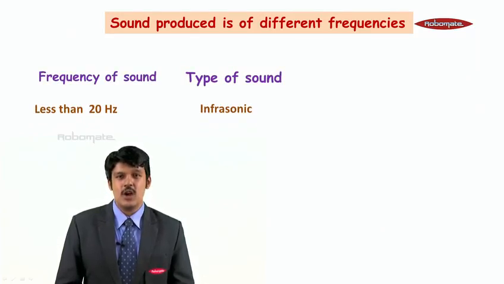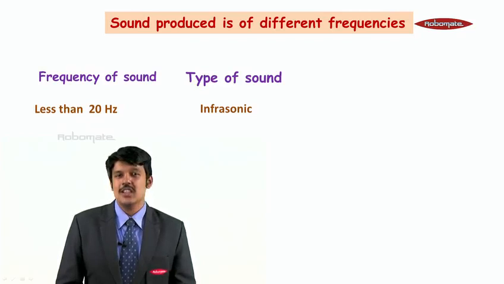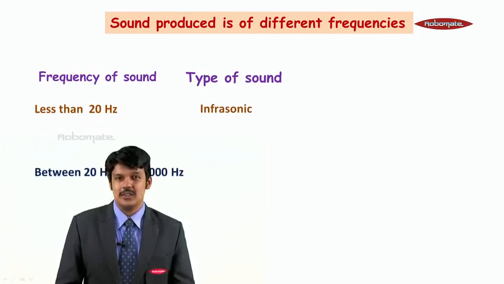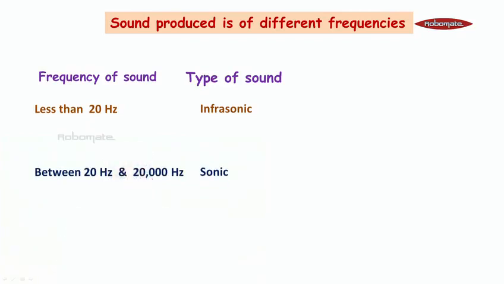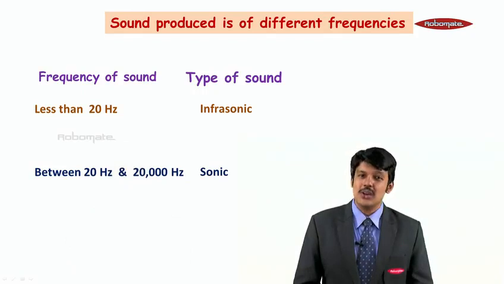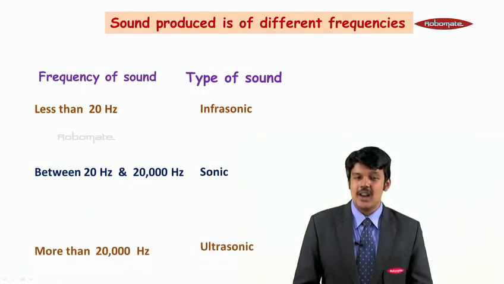The sound with frequency less than 20 hertz is called infrasonic sound. A sound between 20 hertz and 20,000 hertz is called sonic sound. And the sound which is more than 20,000 hertz is called ultrasonic sound.